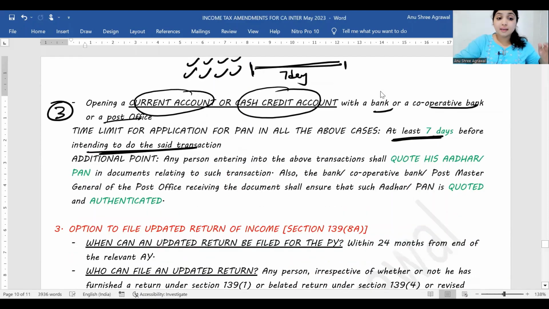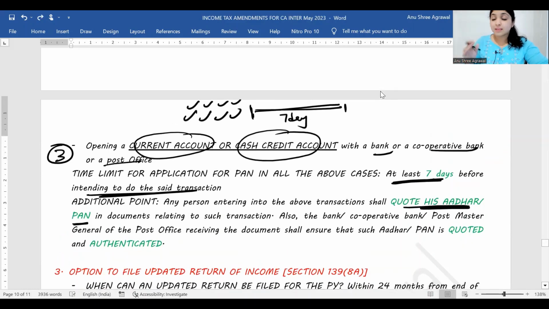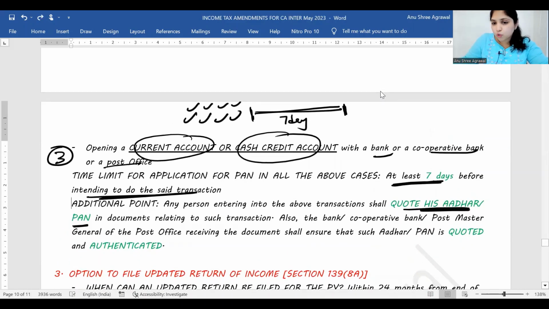Alright, then you should also make sure that you mention your Aadhaar number and PAN number in documents relating to such transaction. See, when you want to do this transaction, 7 days before that, you have submitted application form. You will get the PAN number, only then you will do the transaction. When you do this transaction, you will have to fill some form. Like if you want to open a current account, you'll have to fill some form. In that form, you have to mention your Aadhaar number or your PAN number.